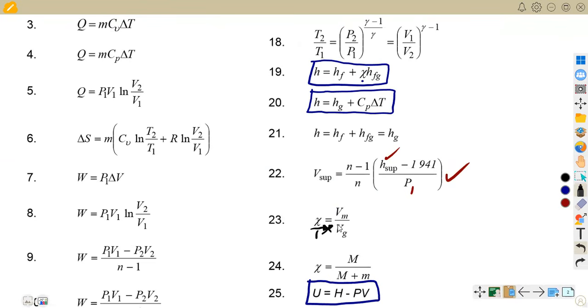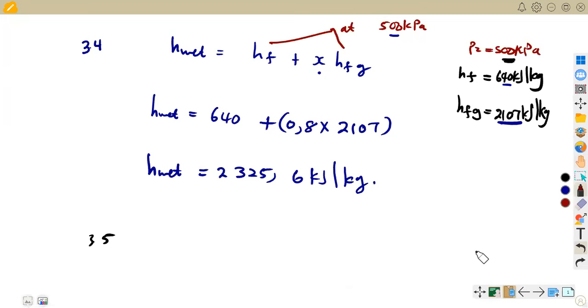So you can cross multiply, meaning if you multiply 1 times Vm, we are going to have Vm equal to x times Vg. This is the formula that we are supposed to use to calculate the volume of V wet. So from that formula, we manipulated it and we write V wet is equal to X times Vg, which is the volume for the dry steam in this case.